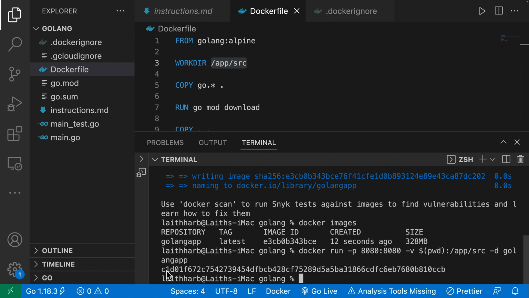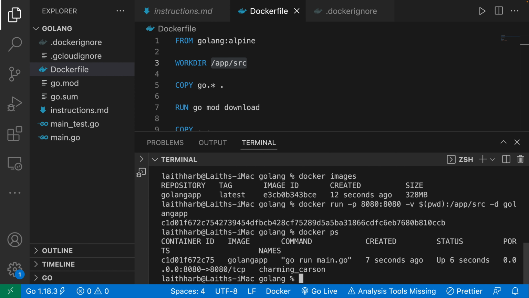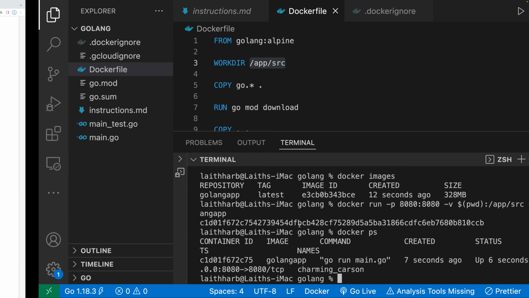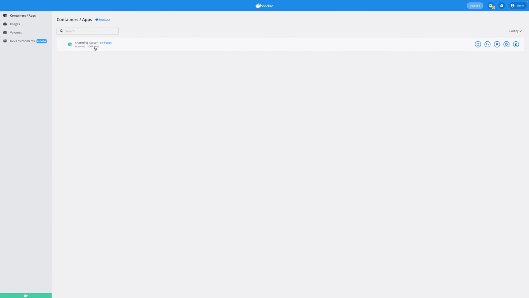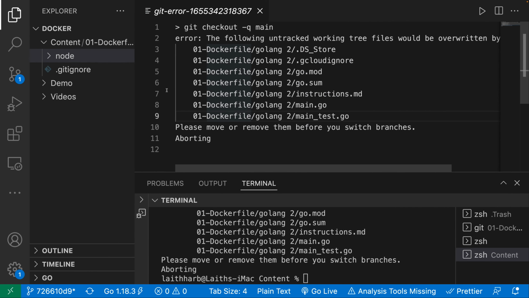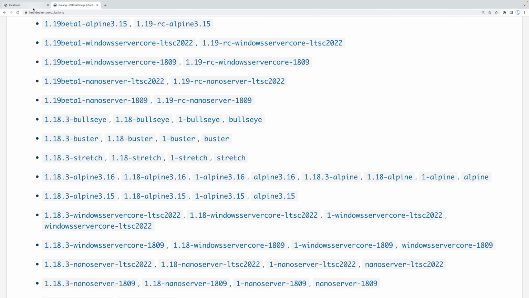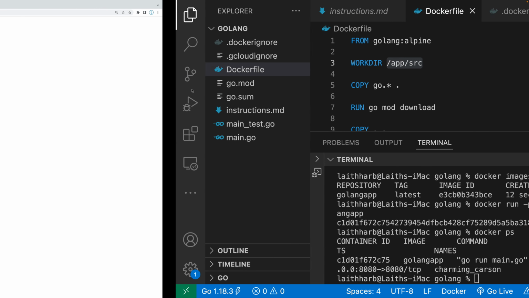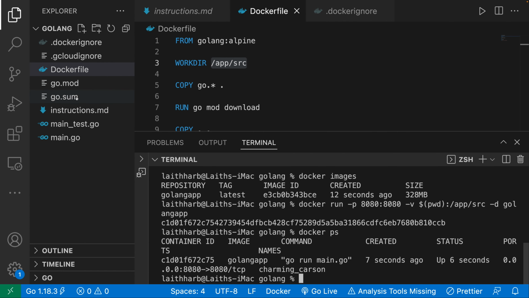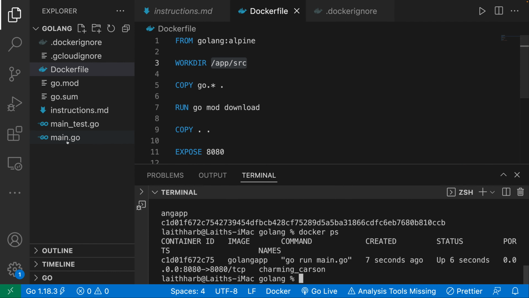And you can see now it does not consume my terminal. And if I do docker ps, you can see that I do have an application that is up and running. And if I look here, if I go to my container, I have this application up and running. Now, because I set up my ports, we can go to localhost 8080. We can see that it works. So now what I want to do is test out the volumes.